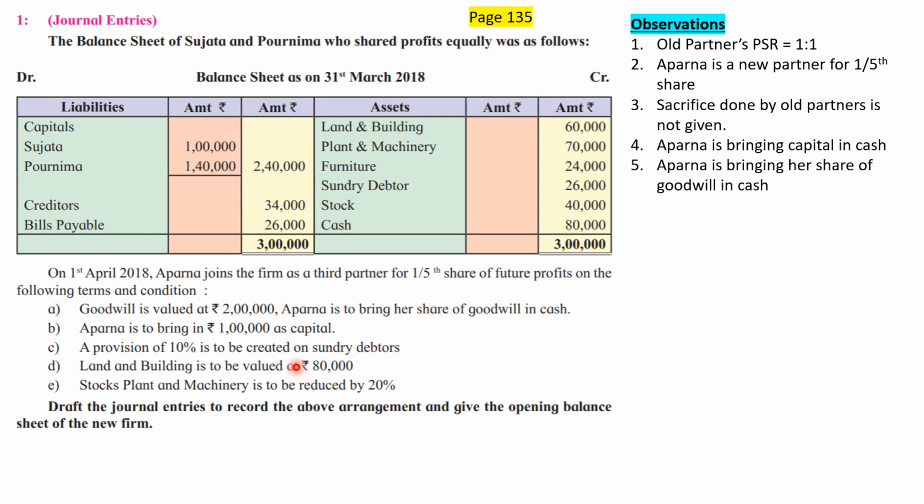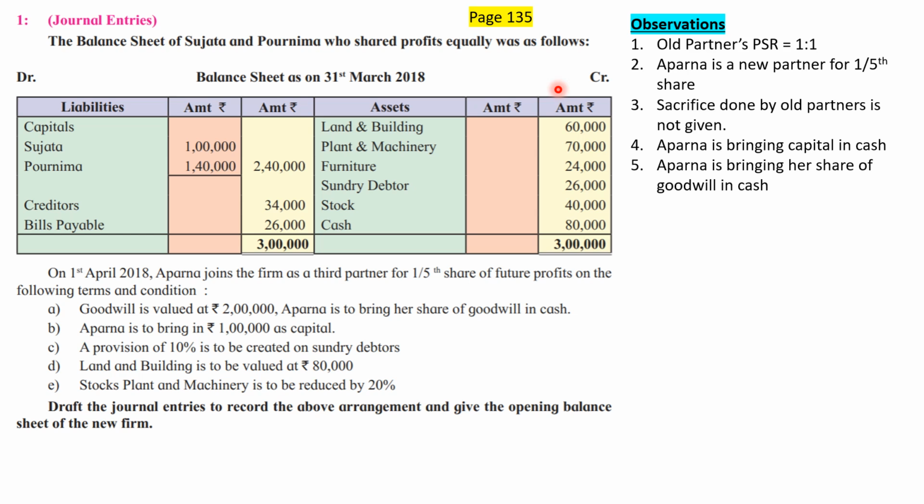Please remember, the entry should not be of rupees 80,000, but of such an amount that after passing that entry, land and building should go up from rupees 60,000 to rupees 80,000. So from 60,000 to rupees 80,000, what distance should we travel? We should travel the distance of 20,000. Entry should be of rupees 20,000. Then 60 will become 80.